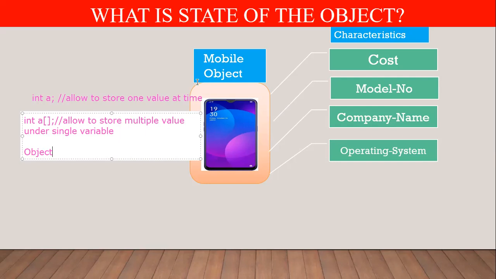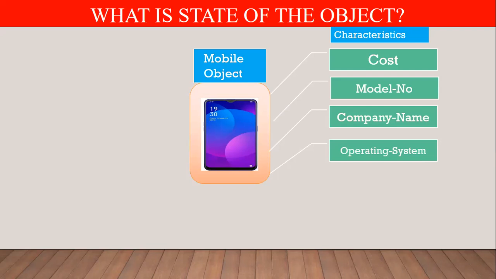And the second thing, an object can have attributes, and an object can perform operations also. This is a mobile object having these characteristics which contain different types of information. But using this mobile object, you can perform actions also. Suppose you want to perform a calling operation; calling is an operation which can be done by this mobile object. Calling is not a property. Calling does not contain information; calling actually performs some action. So we can say calling is a behavior of the object.